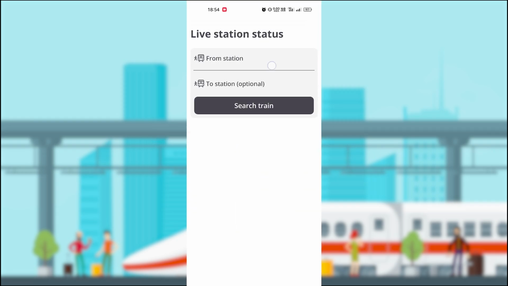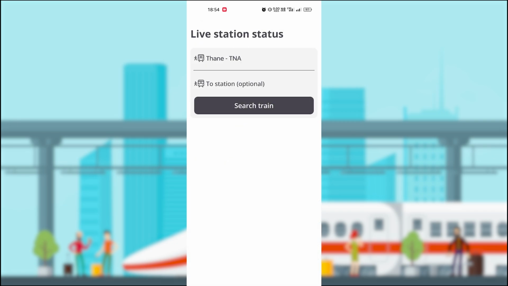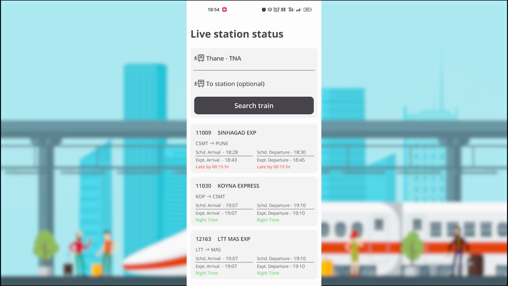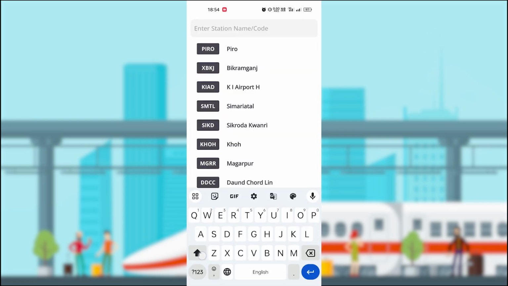Last is station arrival or departure. Now enter station name. First one is necessary and second one is optional. Then click on Search Train. Here you can see when will the train reach the station and train is delay or something.